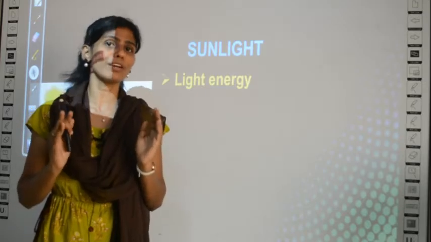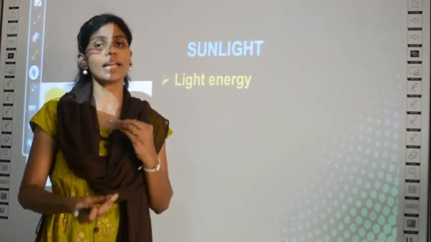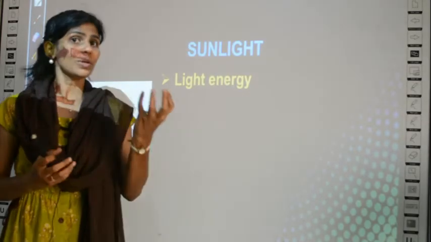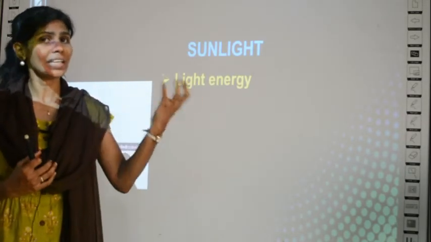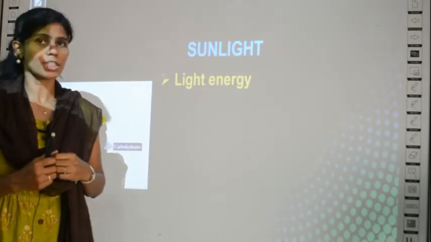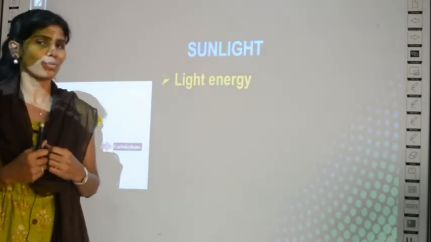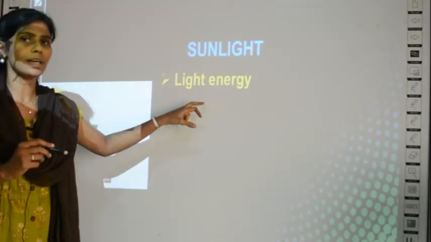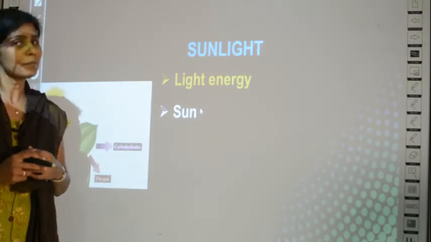Actually, what is stored in the food? Energy is stored in the food, and that energy only gives us energy, right? So to get that energy, from where does it get that energy? From the light energy only is this chemical energy formed, that is, the food is formed in the form of chemical energy. So the initial energy used here is light energy, which is from the sun.